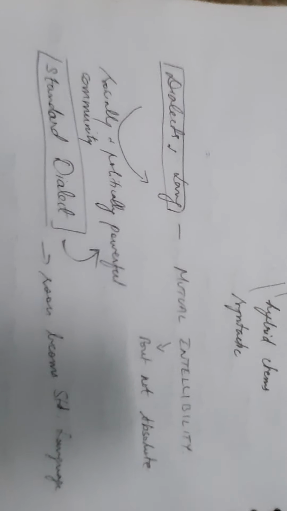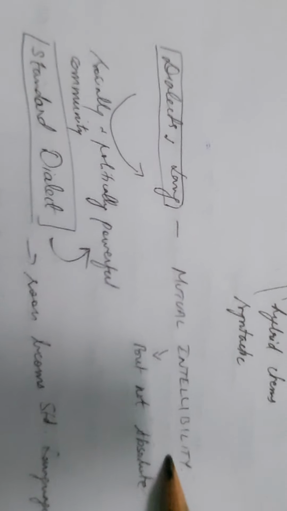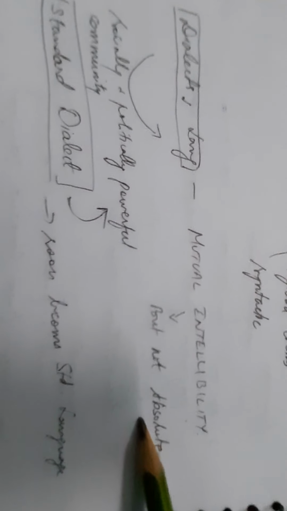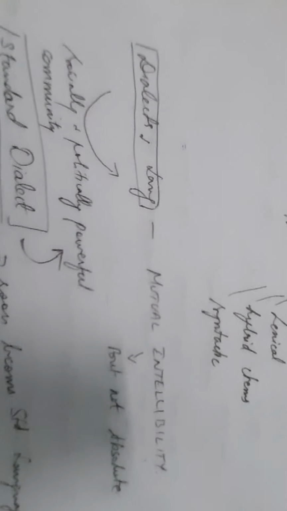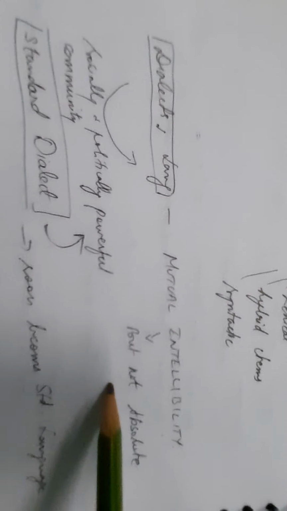So what they mean to say is that this could be taken as a guideline for making the difference between dialects and language, but sometimes this guideline would fail. That is the example I have given, Hindi and Punjabi. Even though they are different languages, the person who is speaking Hindi can understand the language of Punjabi. Clear? So mutual intelligibility is a guideline but not an absolute guideline.